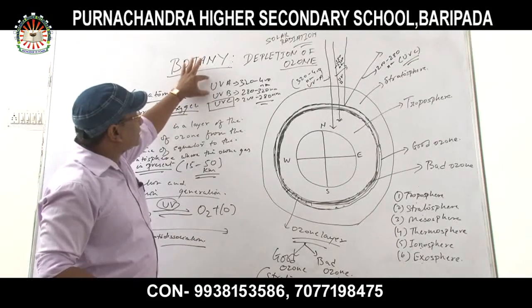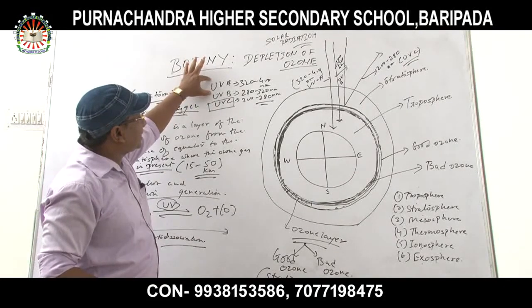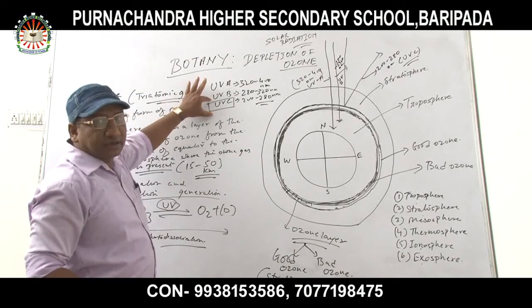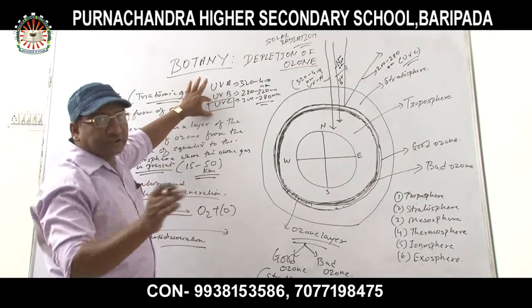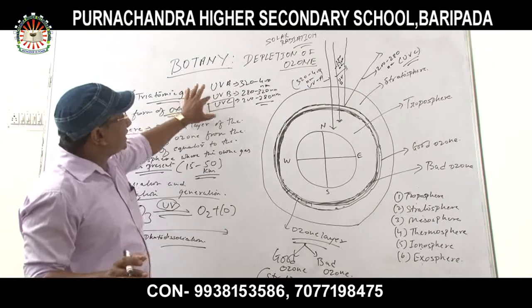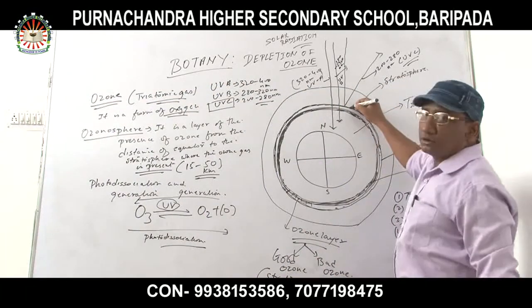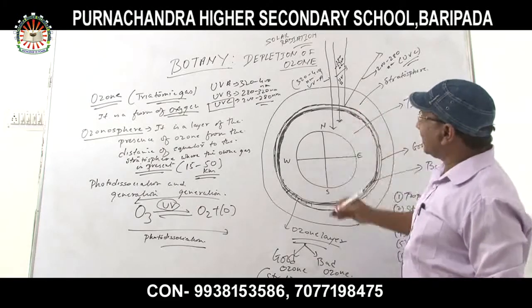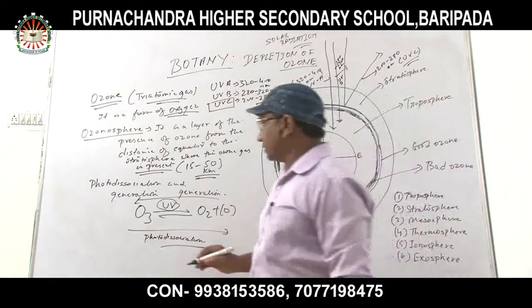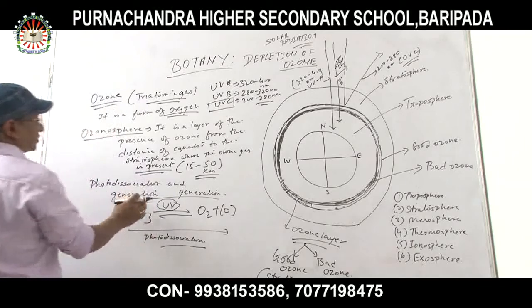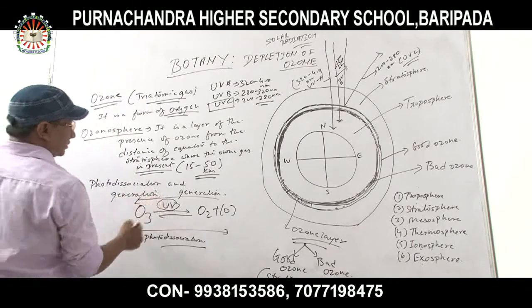So which ultraviolet reaches the surface of the earth? That is ultraviolet A. But ultraviolet C does not penetrate to the surface of the earth. Why? Because it gets absorbed in the stratosphere, which has the good ozone. Ultraviolet C has the shortest wavelength.